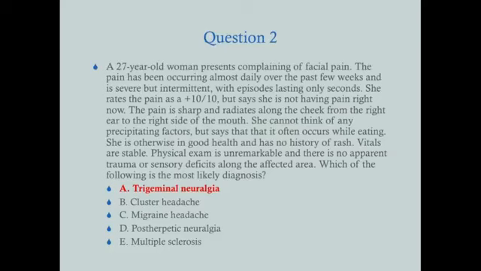Now, contrast that with cluster headache. A cluster headache is also unilateral, severe, and intermittent, but there are a couple things that are different from trigeminal neuralgia. Most importantly, the location. With trigeminal neuralgia, it's the face, along the distribution of the trigeminal nerve, usually the mandibular branch, so going along the jawline. With cluster headache, it's behind the eye, so totally different location.